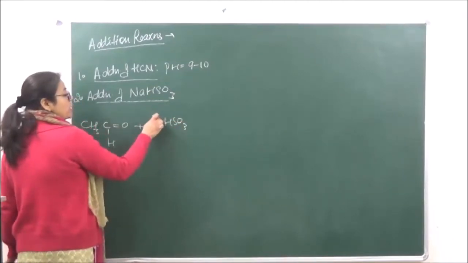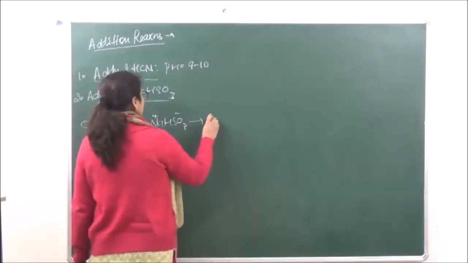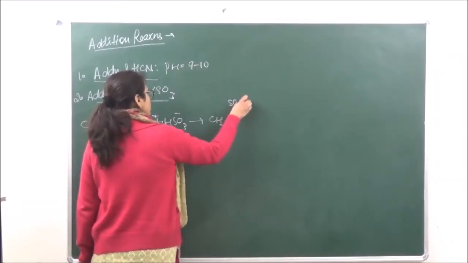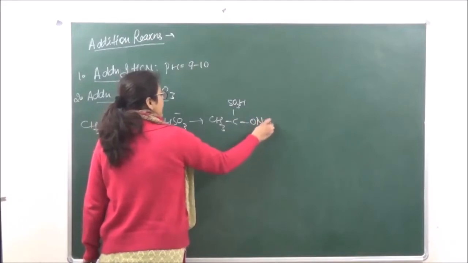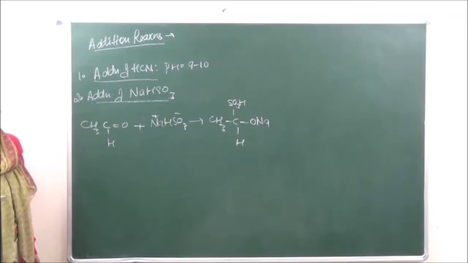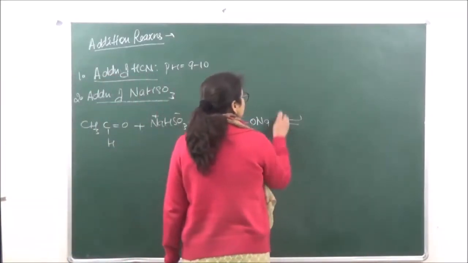Now in this case, sodium is the positive part and HSO3 is going to be the negative part. So as a result, what is going to happen? The Na will go and attack at the oxygen, and HSO3 is going to attack at the carbon. So let's see what the reaction is like. We have CH3, C, SO3H, ONa and H. Now over here, to make the compound more stable, a proton transfer can easily take place.